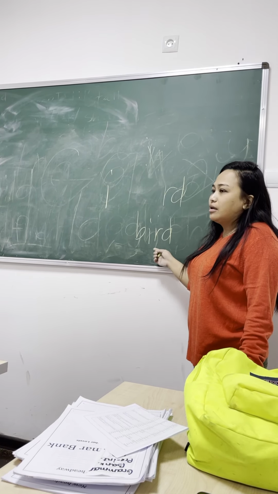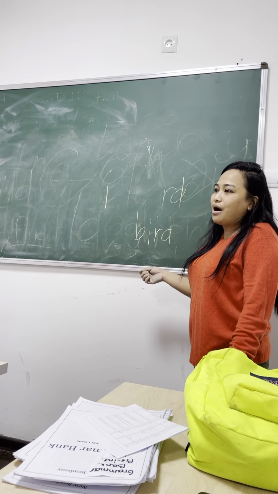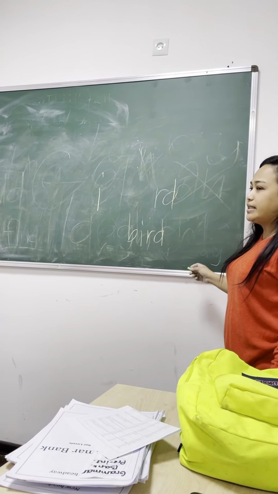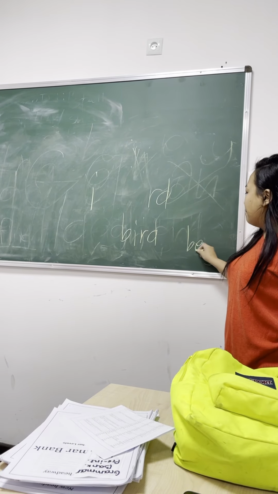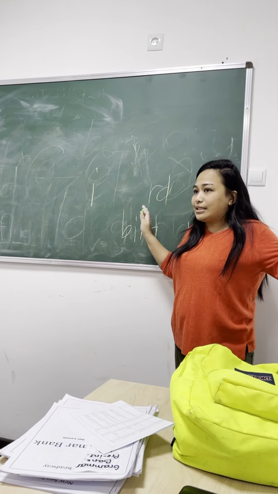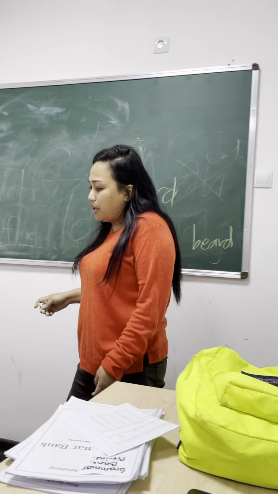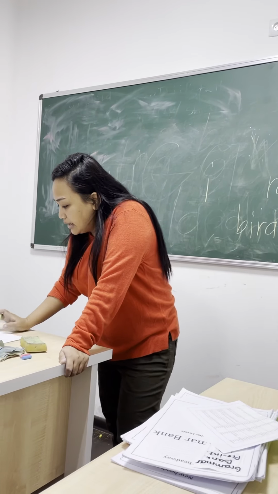Bird. Because if you say beard, it will be a different word. So bird. Okay, the next one.